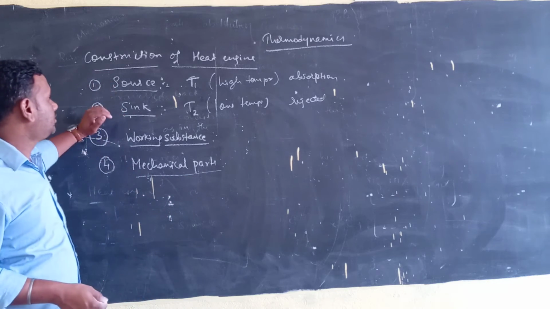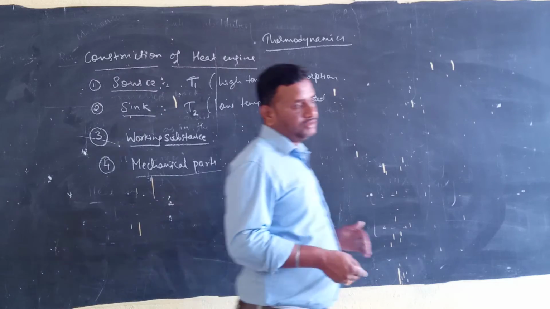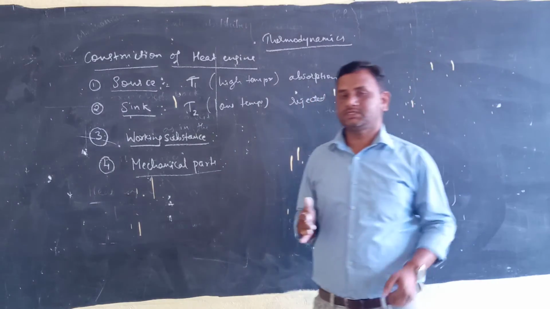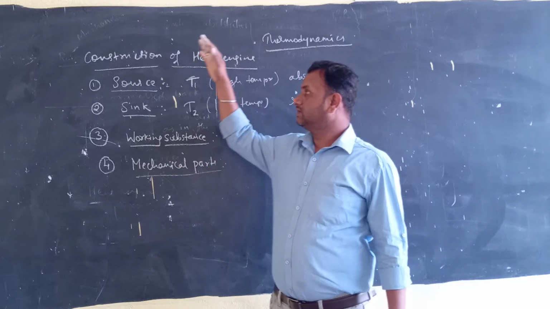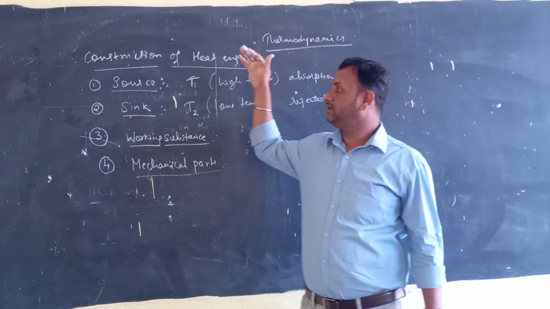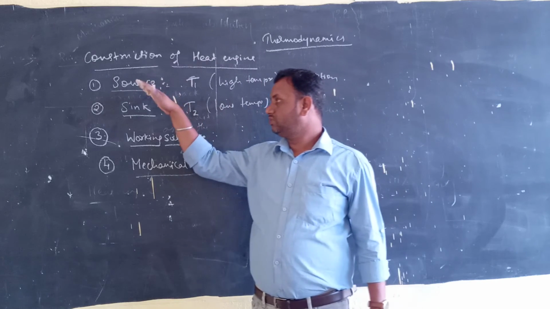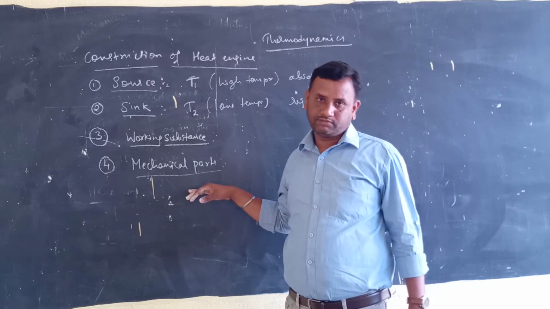So in today's class we discussed the irreversible process, reversible process, what is heat engine and the construction of the heat engine, that is, the main parts of the heat engine: source, sink, working substance, mechanical parts.